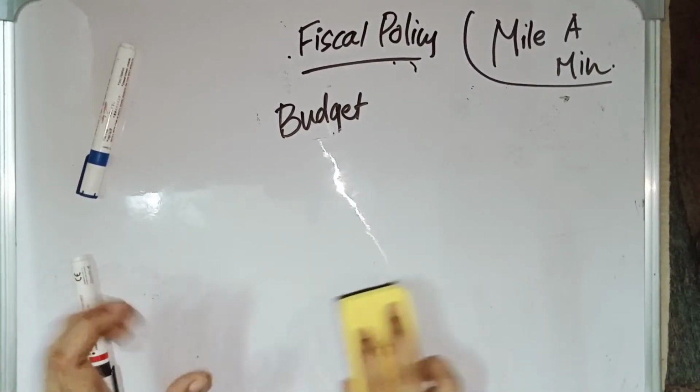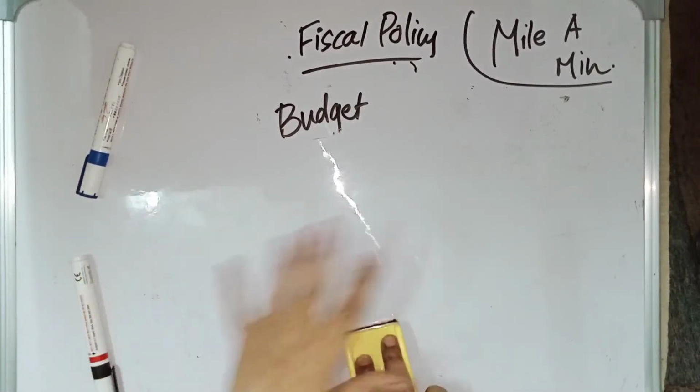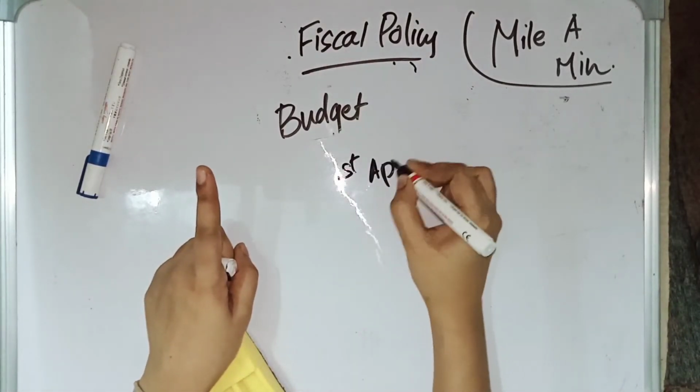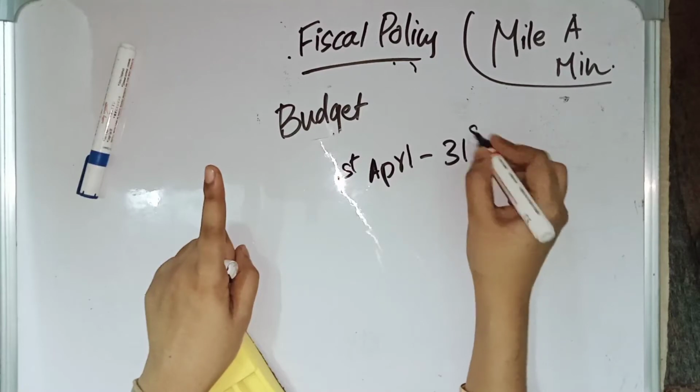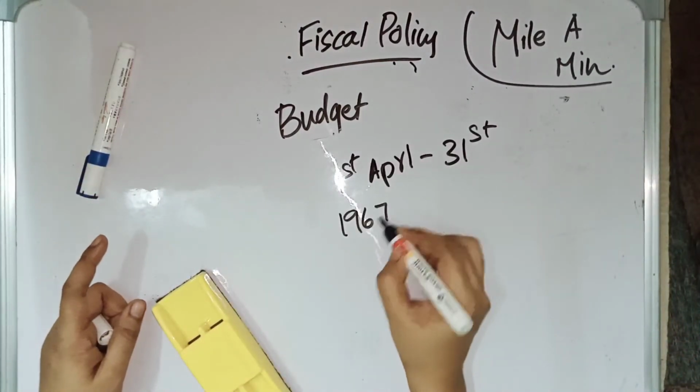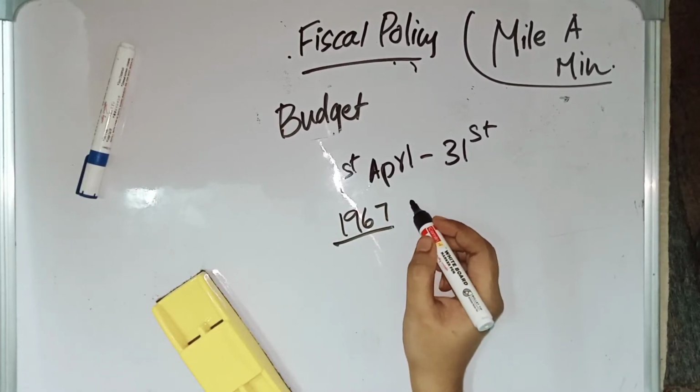Generally the financial year which we have now is from 1st April to 31st March. It starts from 1st April and ends on 31st March. This is called the financial year. It was introduced in 1967.